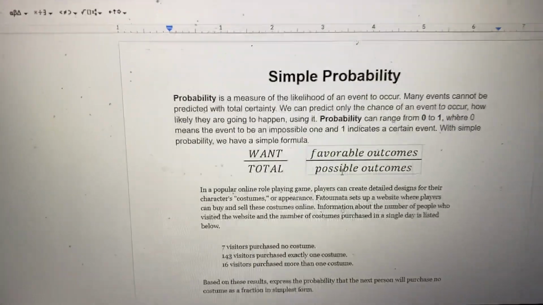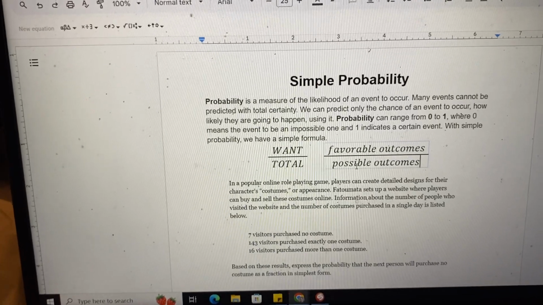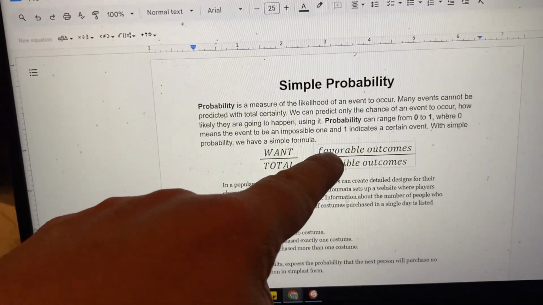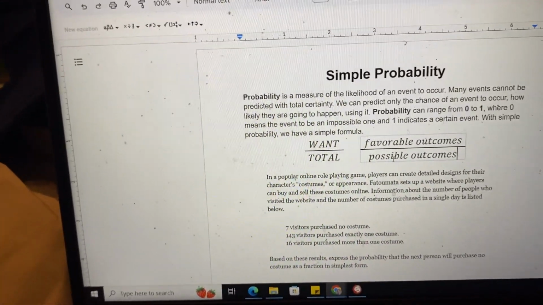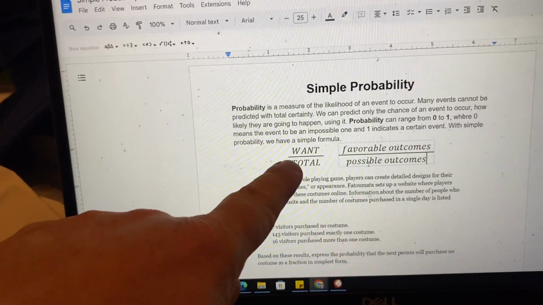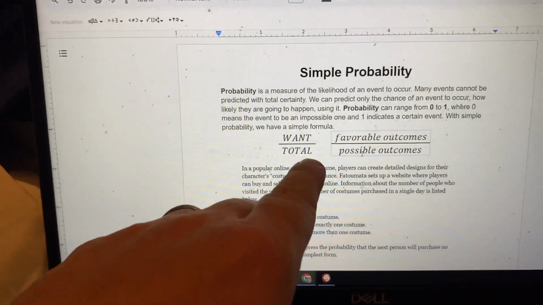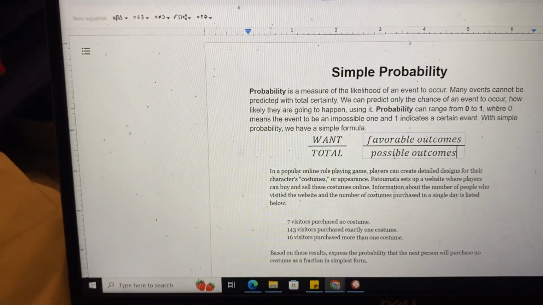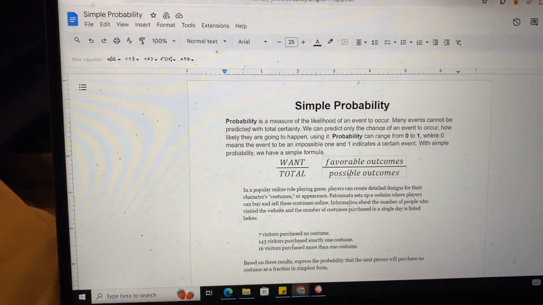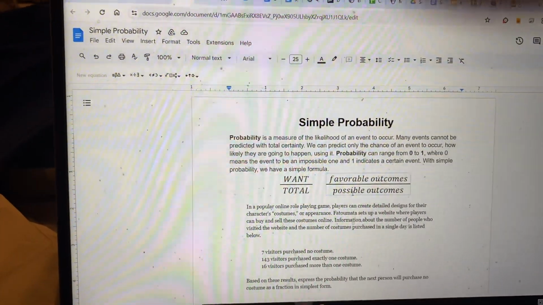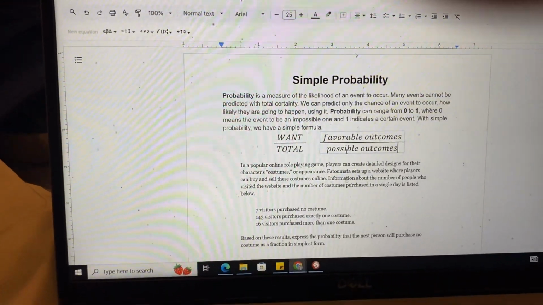So if I'm drawing cards and I want to get a king, there are 4 kings. That would be my favorable outcomes. Out of my possible outcomes, there's 52 cards in a deck. So every single time it's what we're looking for, what we want, the good outcomes, out of the total, what all is possible. And probability goes from anywhere from 0 to 1. You can express it as a fraction, a decimal, or a percentage. So no matter what you do, you've got to look for it.